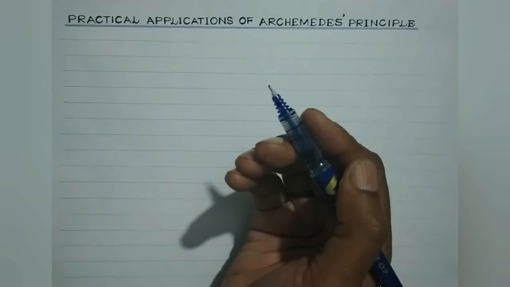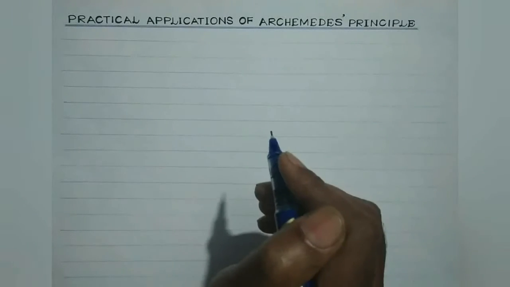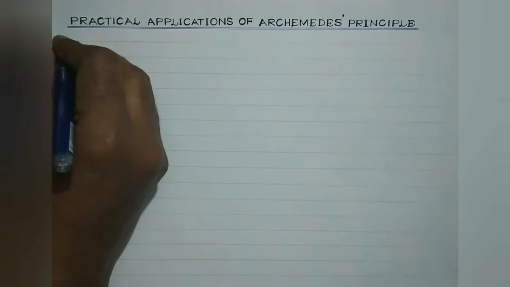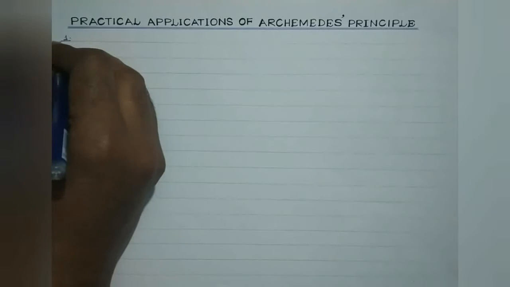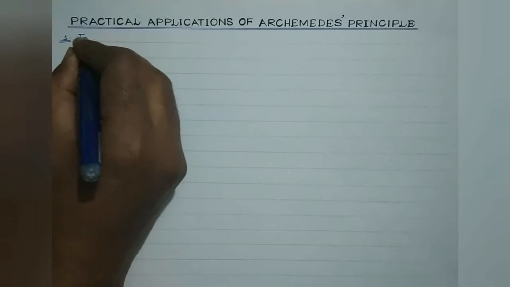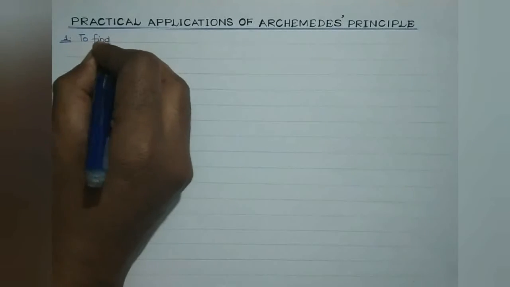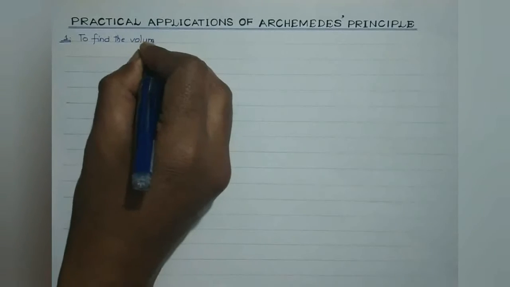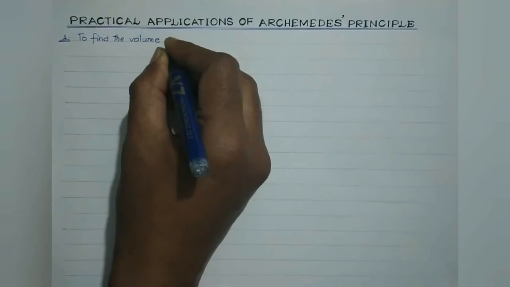And it can also be used to determine the condition of flotation of a body, right? So let's start with its practical applications. Let's consider the first case. First is to determine the volume of a body, to find the volume of an irregular shaped body.